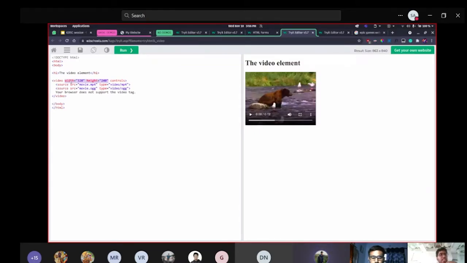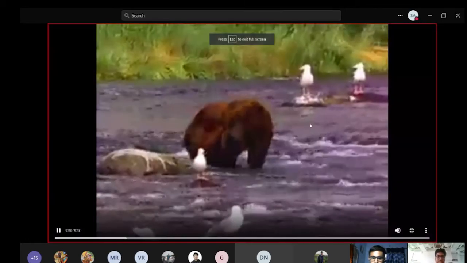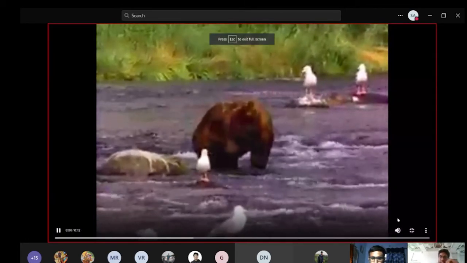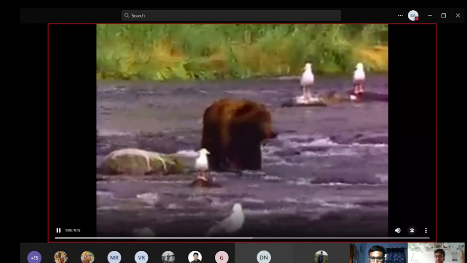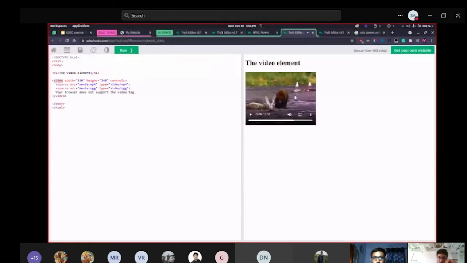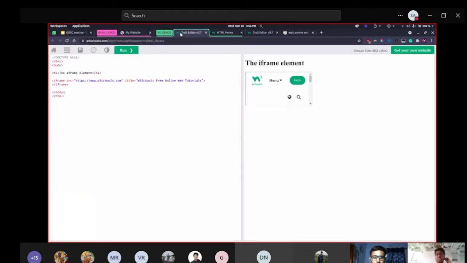So it's simple. You can simply put a video tag and again specify the source, and it will play it. So now let's try to play this. You can make it full screen. You already have the controls as well with you. So same as before, right? That's kind of the video tag. We went through audio.